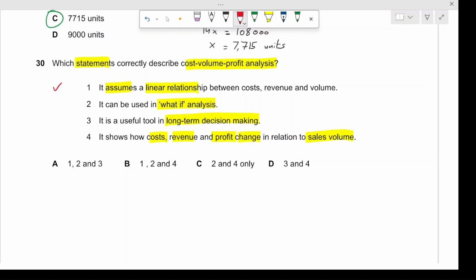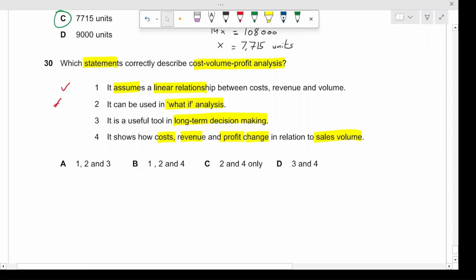So the second one is, it can be used in what if analysis. This is also correct because CVP analysis allows managers to perform sensitivity analysis or what if analysis by changing variables such as the volume, the price, the costs, to see what is going to be the impact on the profit itself. So this is also correct.